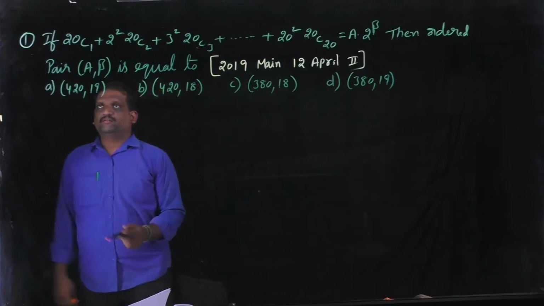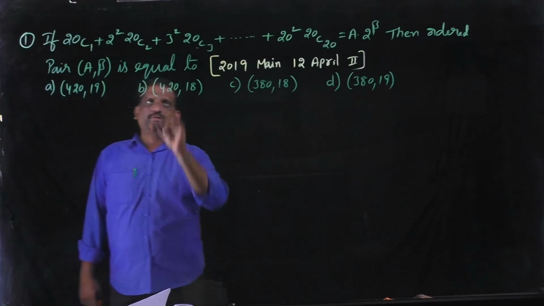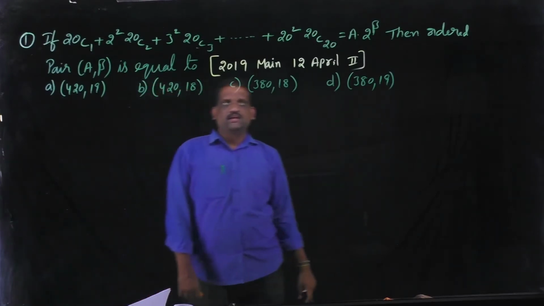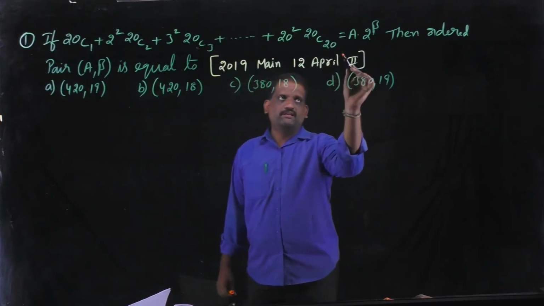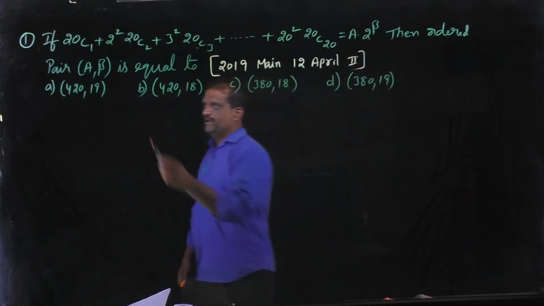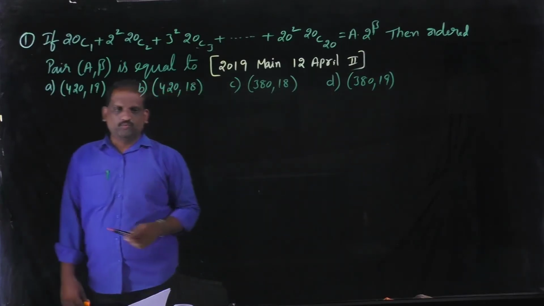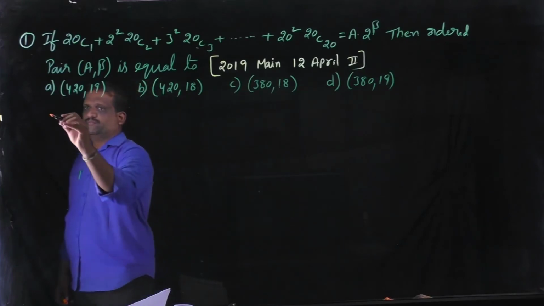Problem number 1. If 20C1 plus 2 square 20C2 plus 3 square 20C3 plus so on, 20 square 20C20 is equal to A into 2 power beta, then the ordered pair A comma beta is equal to. These are the options. Solution.